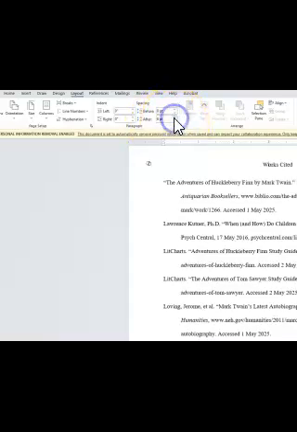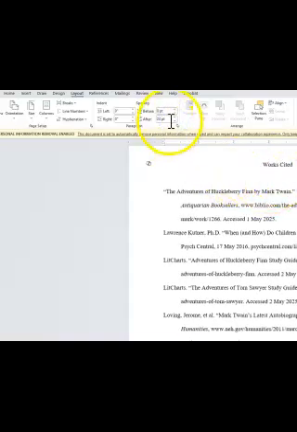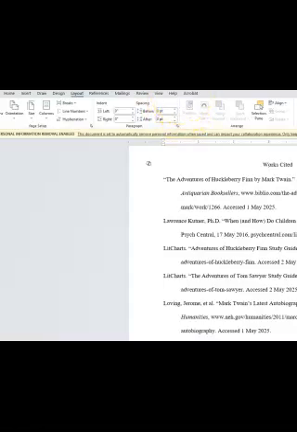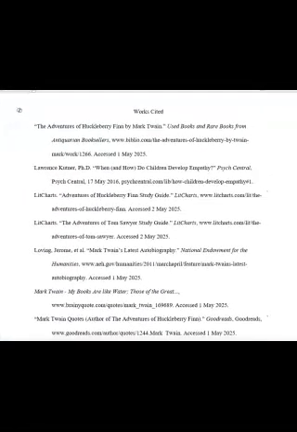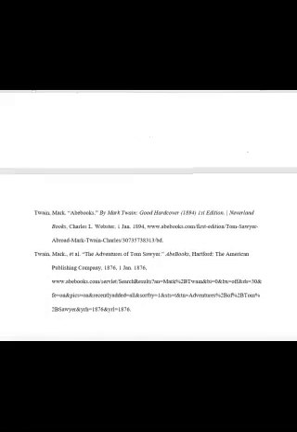If it doesn't set to 0, you can see what it just did. It just added a big gap, didn't it? So I want to make sure all of that is set to 0 so that there are no gaps between citations. There should not be any repetition. I've done that many times where I've had the same thing on there twice. Okay, I'm going to make sure everything looks correct.